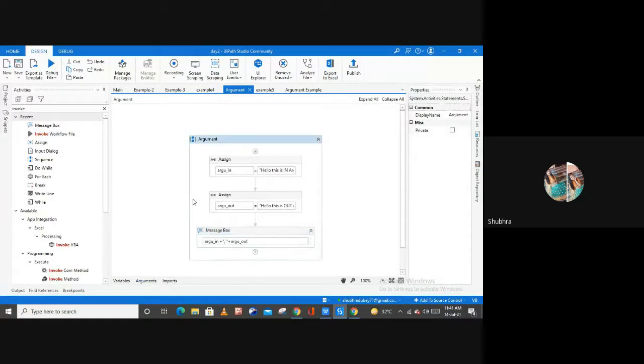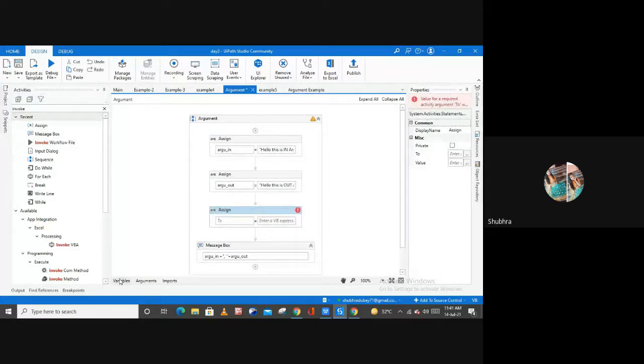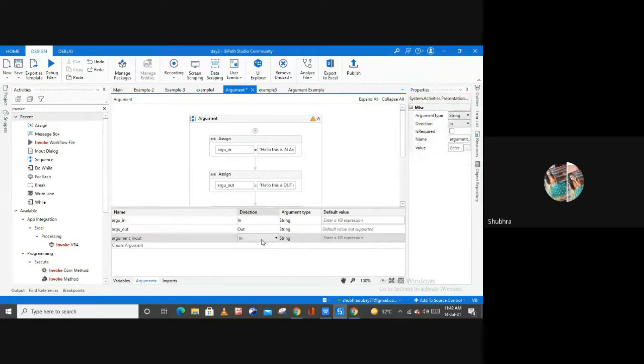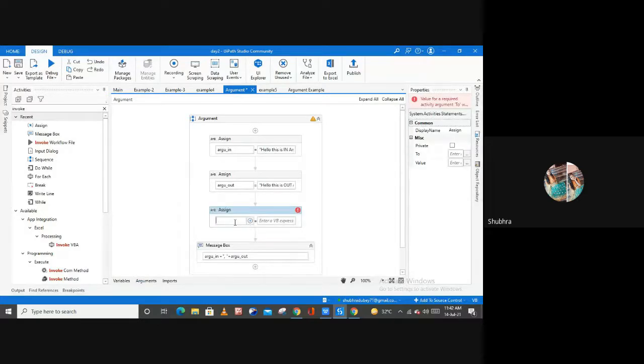And now the last type is in out direction. So for that purpose, let me use one assign activity here, and let me create one argument here, argument in out. Let me change the direction also to in out, and let me close this. Let me mention my in out argument here, and let me type some message here. This is an example. This is an example, right?